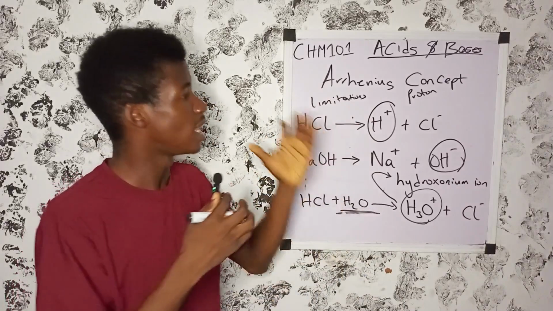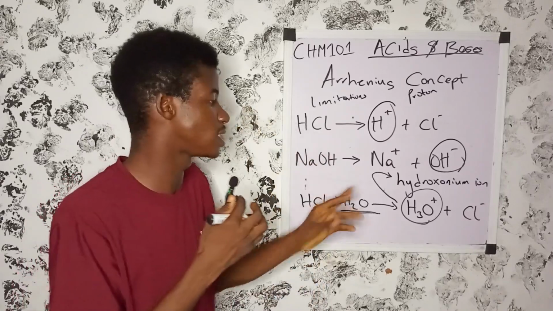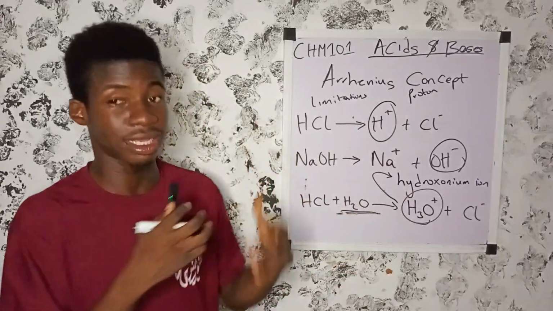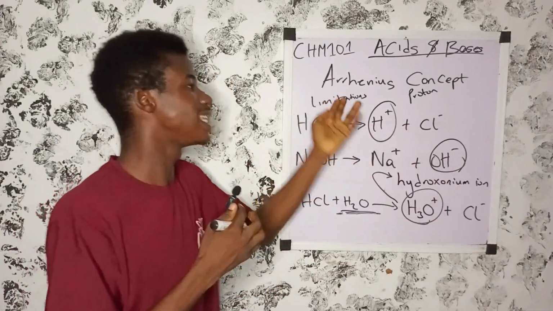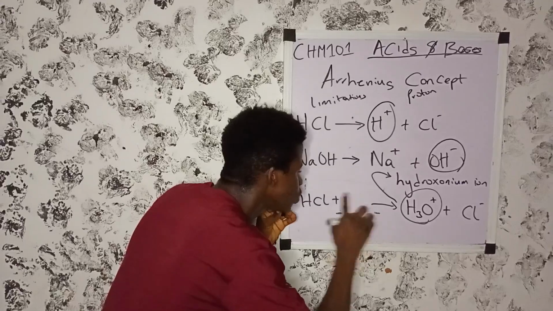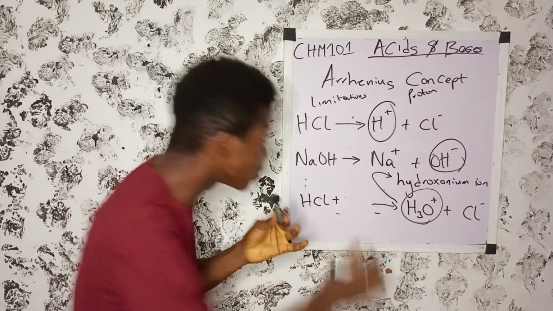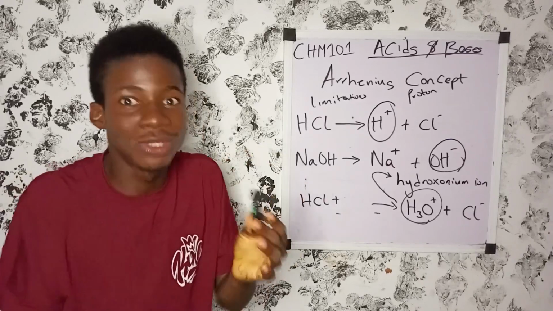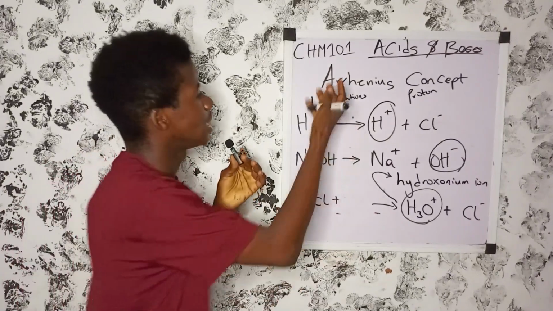Now, in summary, Arrhenius concept about an acid and base is that it defines an acid to be any substance that dissolves in water to produce what? Hydronium ion. While a base is any substance that dissolves in water to produce what? Hydroxide ion. Now its limitation is that it limits an acid to aqueous solution. Without water, an acid cannot be an acid. That is what Arrhenius is saying. Without an aqueous solution, an acid cannot have that ability to become an acid. There must be an aqueous solution present. So that is its limitation.